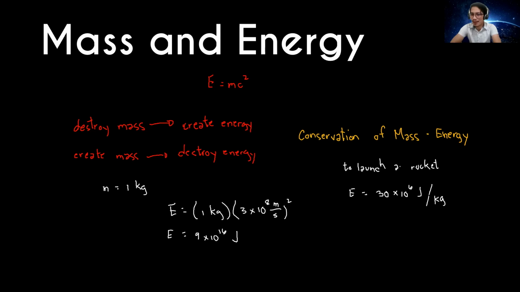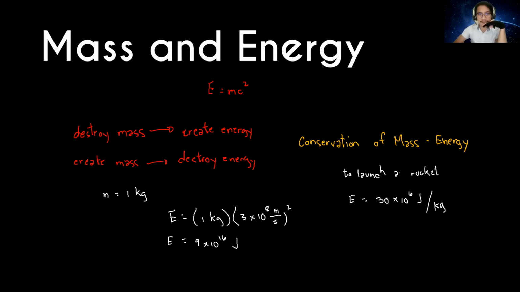So yan, 30 megajoules per kilogram. Okay, so for example, usually ilang kilo ang rocket? The mass of a rocket just as it runs out of fuel is 75,000 kilograms.